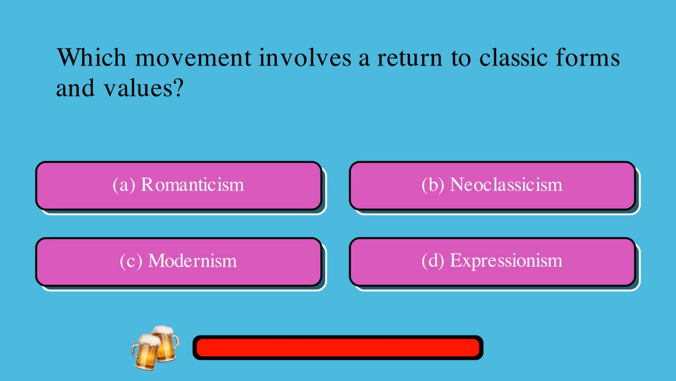Which movement involves a return to classic forms and values? A. Romanticism, or B. Neoclassicism, or C. Modernism, or D. Expressionism? The correct answer is B. Neoclassicism.